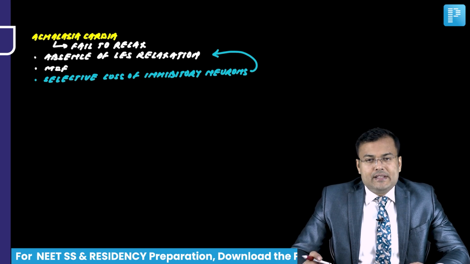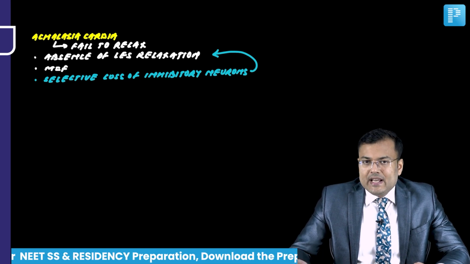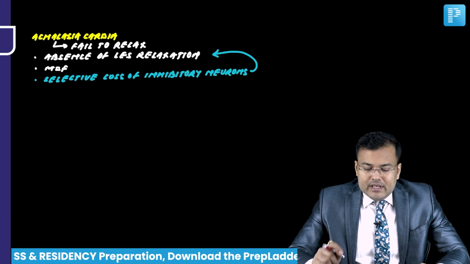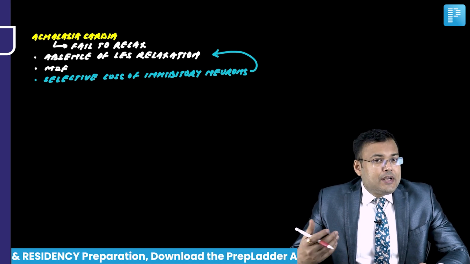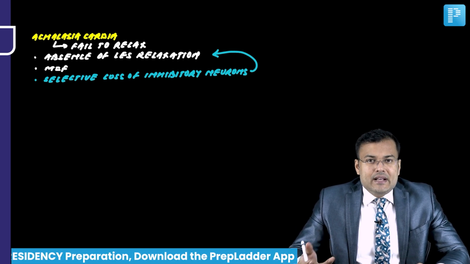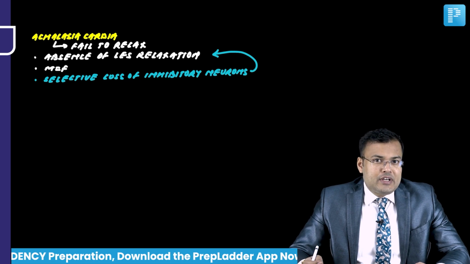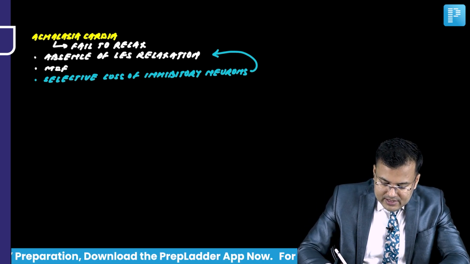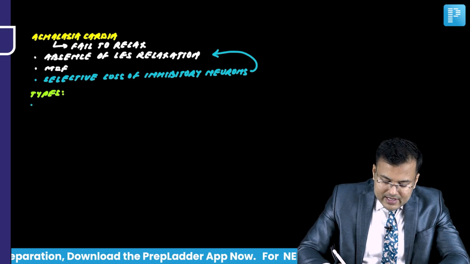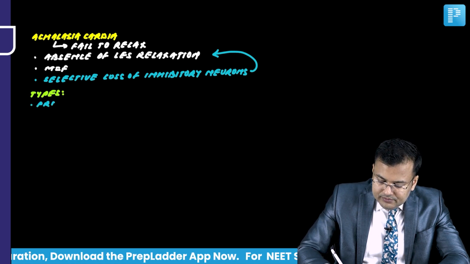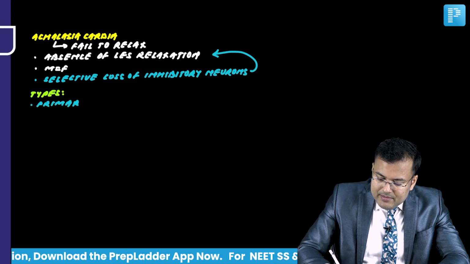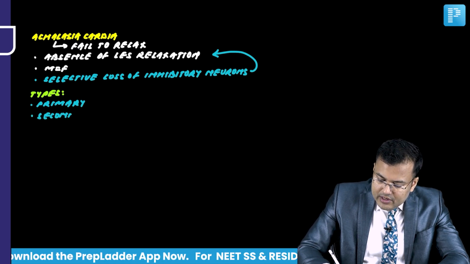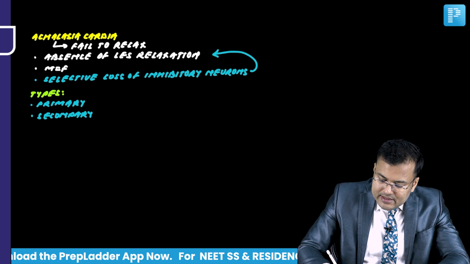What are the types of achalasia? One is primary and one is secondary. Secondary achalasia is pseudo-achalasia. Why? Because here the manifestations are because of malignancy. So it is secondary to malignancy or secondary to Chagas disease. This question is asked frequently. Types: first is primary achalasia, and there is secondary achalasia. So it is of two types, primary and secondary.